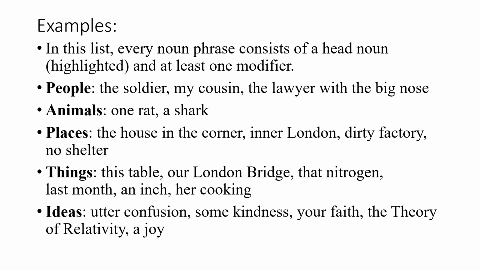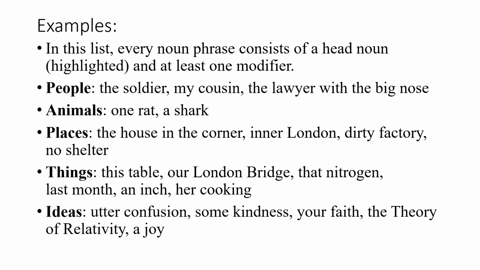It can be a pre-modifier, adding a word in front of a noun, or it can be a post modifier at the end of a noun in order to make it a noun phrase. So your faith, again, we have a noun phrase. The theory of relativity is a noun phrase. A joy is a noun phrase, because all of these come under the category of abstract nouns, which are nouns that have some ideas. We call it an abstract noun because we cannot see such things. We cannot feel them with our five senses.